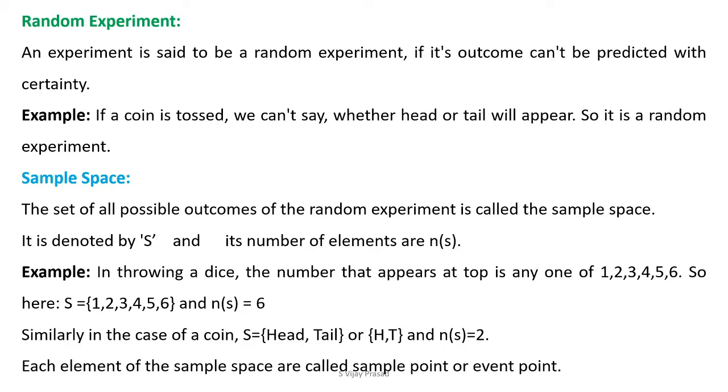Similarly, in the case of the coin, the sample space is head and tail, and n of S equals 2. Each element of the sample space is called a sample point or event point. Sample space means the set of all possible outcomes of the random experiment.